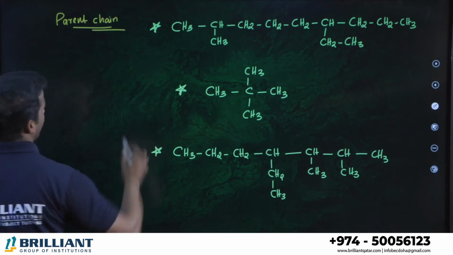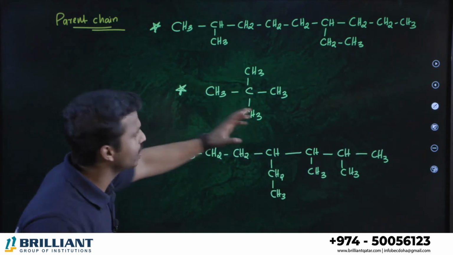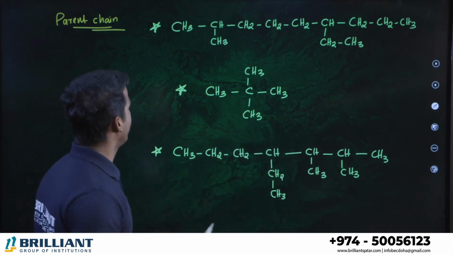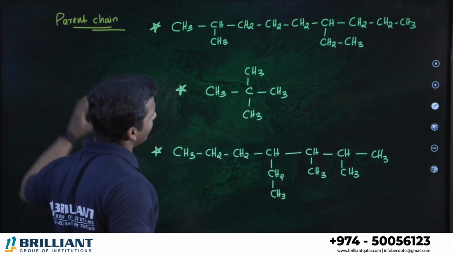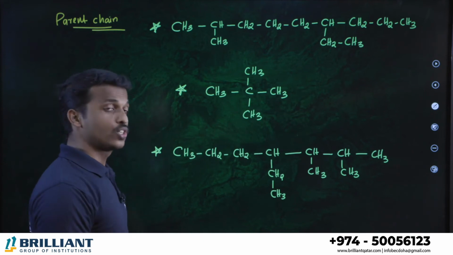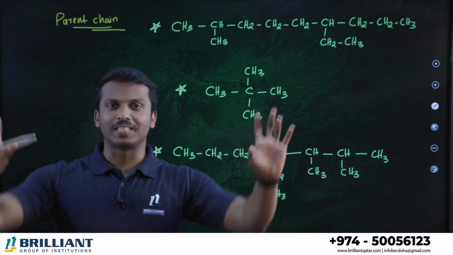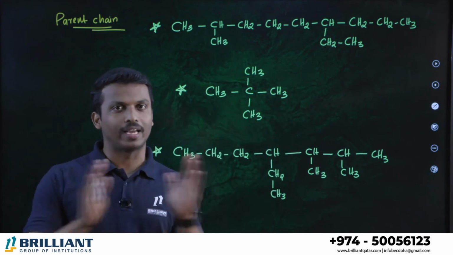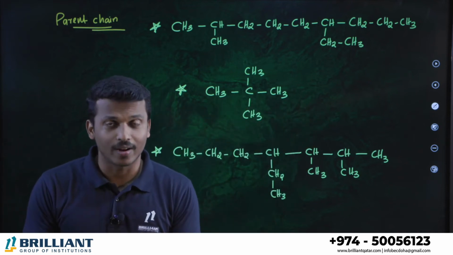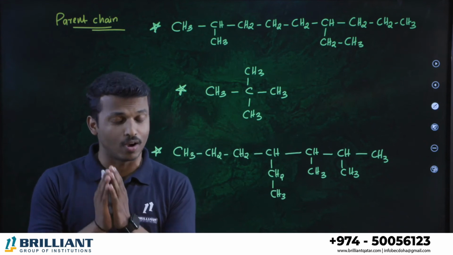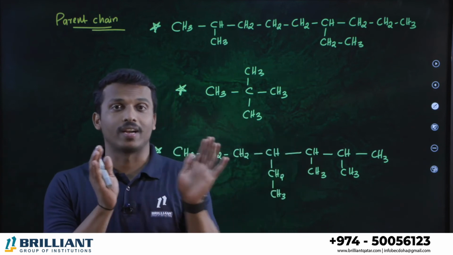chain in this compound. Alright, so I'm going to discuss the first compound. In the first compound, which is the maximum carbon containing continuous chain? 1, 2, 3, 4, 5, 6, 7, 8, 9. 9 carbons are there in the linear chain. Please don't study that always the linear chain is the parent chain. Please just avoid that concept, it's not correct. Longest chain or parent chain has only one definition: the chain which contains the maximum number of carbon atoms which are connected to each other.